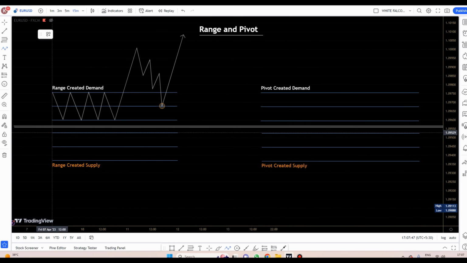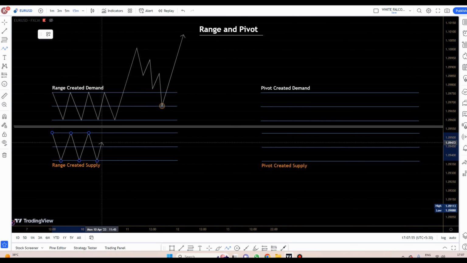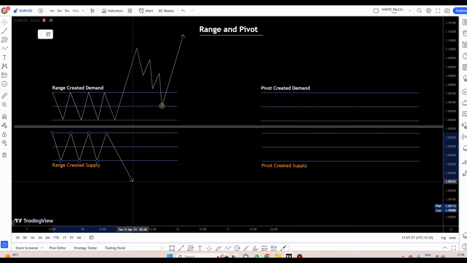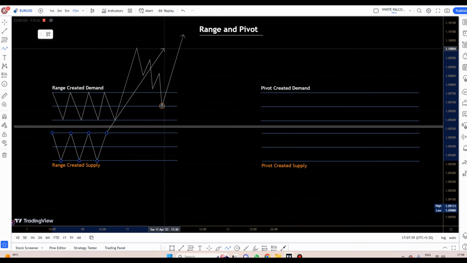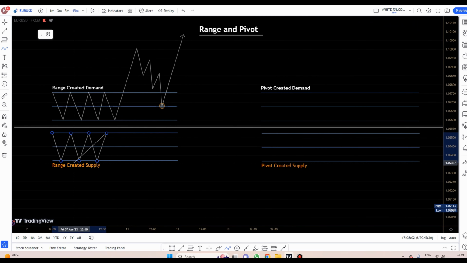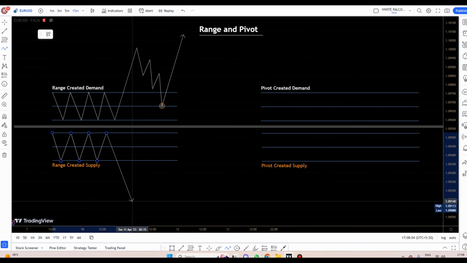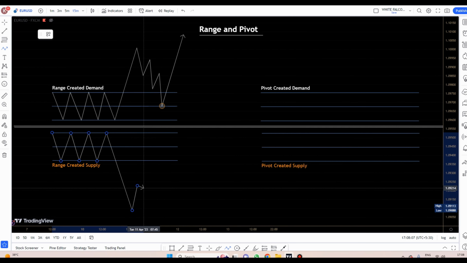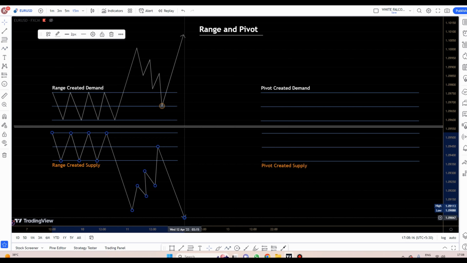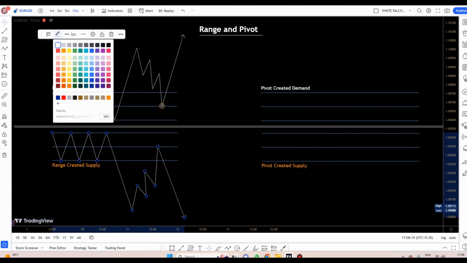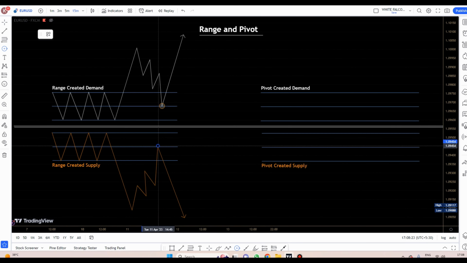Similarly, we understand what is the range created supply. So price creates the range, right? Now suddenly the banks or institutional firms enter into the market and price goes down. But here we consider the supply area. So price just moves into the downward direction and again came back at the fair value in a correction wave, right? And again the remaining orders are placed at this point and price again goes into the same direction. That's called the range created supply and that is the fair value for the price.